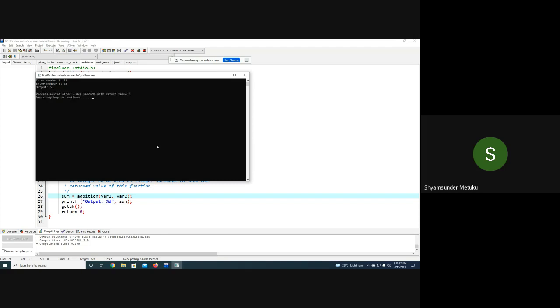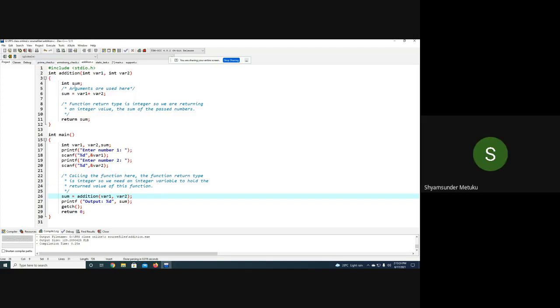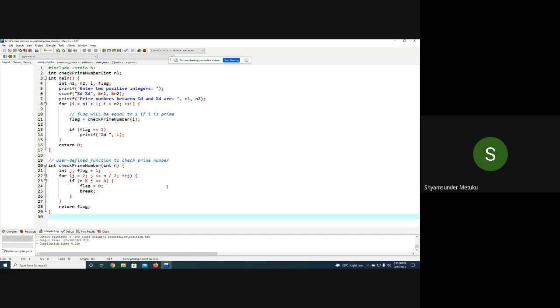Isn't it? Yes, sir. Okay, this is one program. The second program I just wanted to check is a little more complex, which is called prime number checking. Has anybody written the prime number program so far? Did I give a question on finding the prime number? Write a program for finding the prime number. I think I should have given it as an assignment or homework. Did I give or not? Yes, sir.